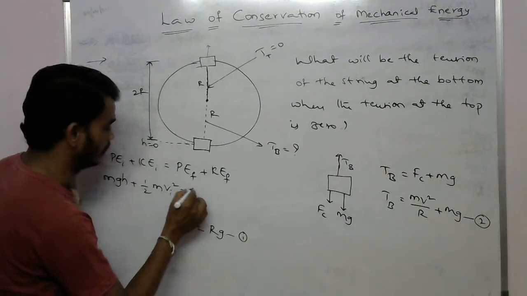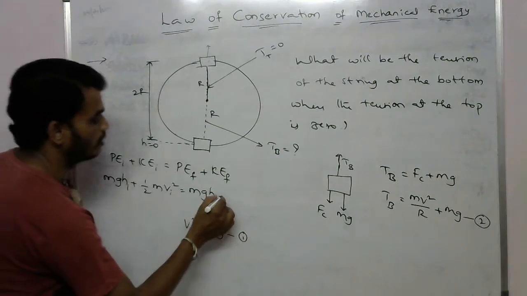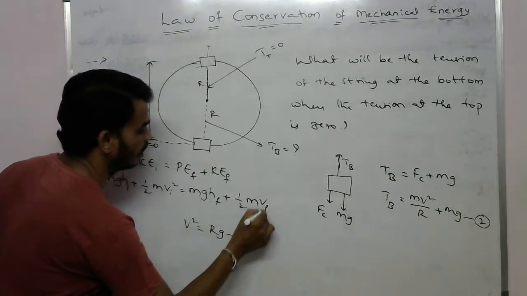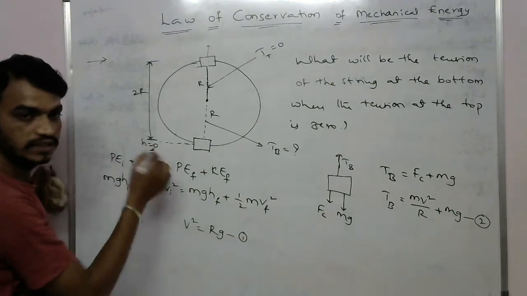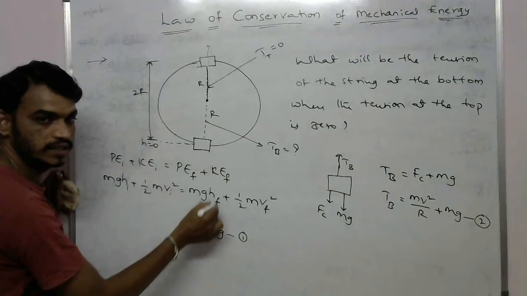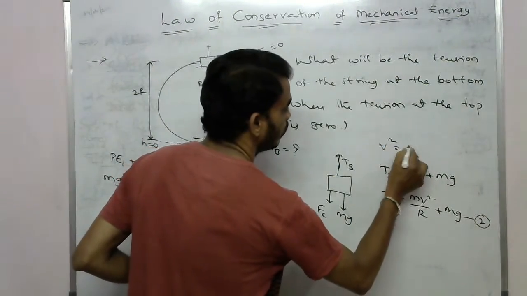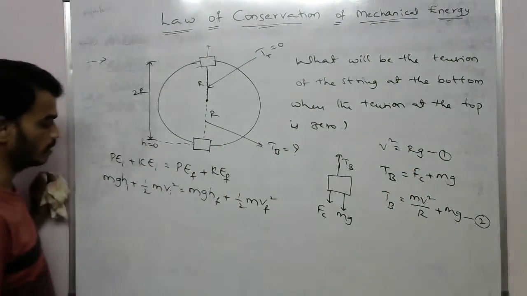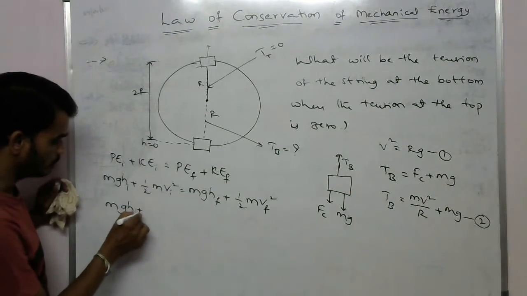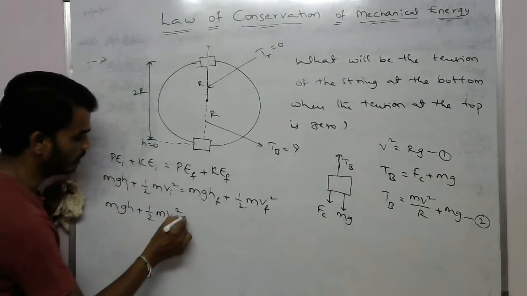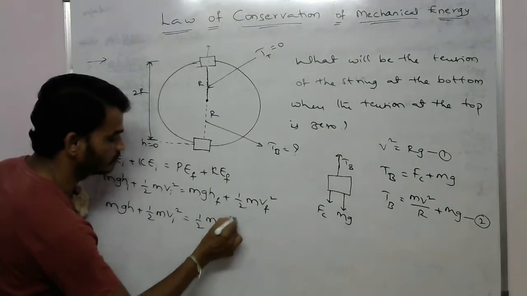So we can write mghf plus half m vf square. Since hf is 0, this whole term will be 0. Here I am writing v square equals R into g. So mgh plus half m vi square equals half m vf square.